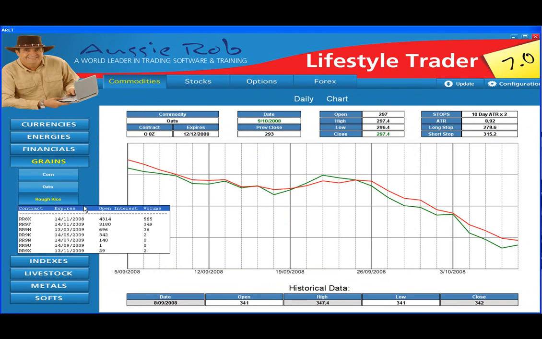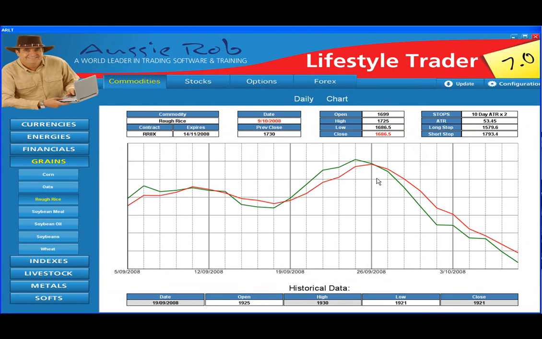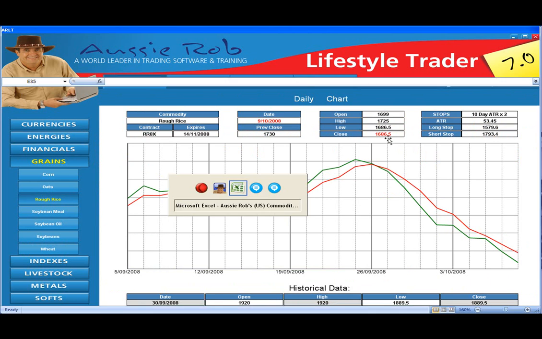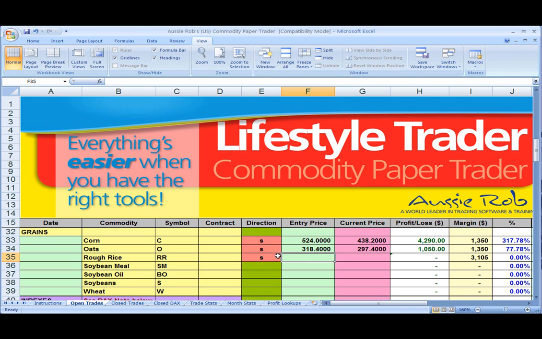Rough rice is next. Now we have a short signal here. The next day's open was 1920, and it's currently at 1686.5. So short 1920, and it's currently at 1686.5.